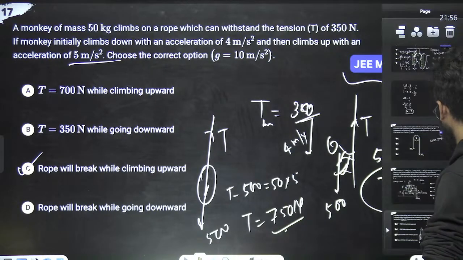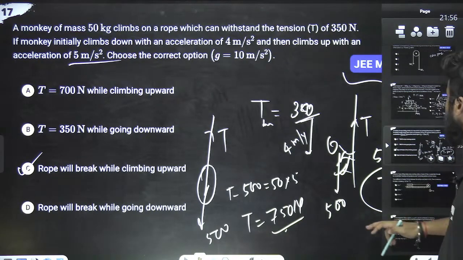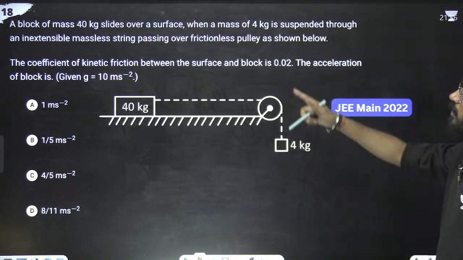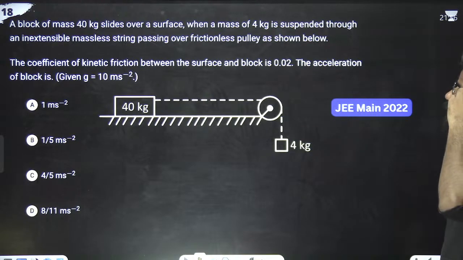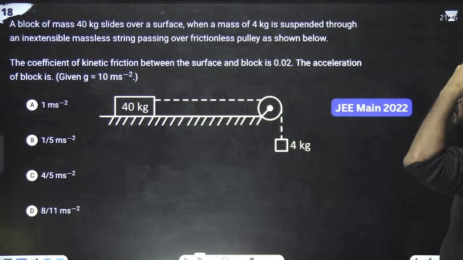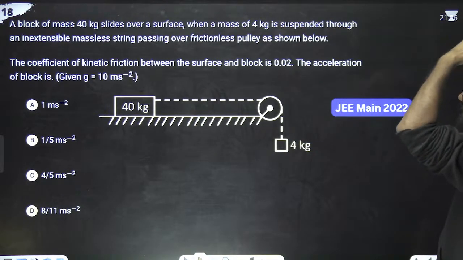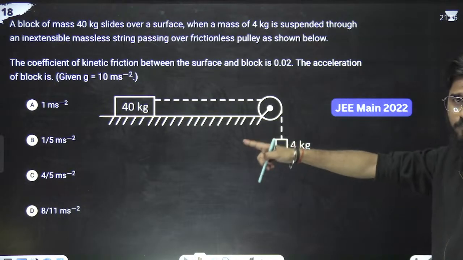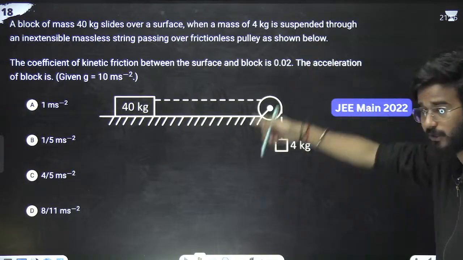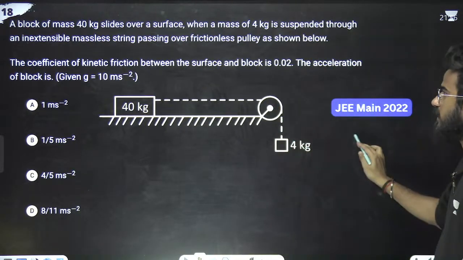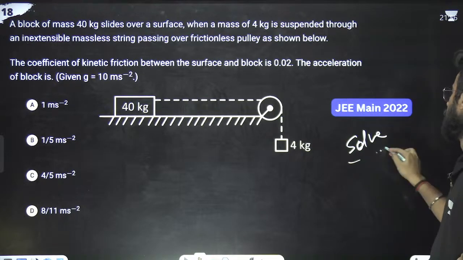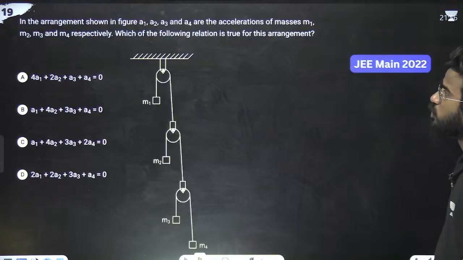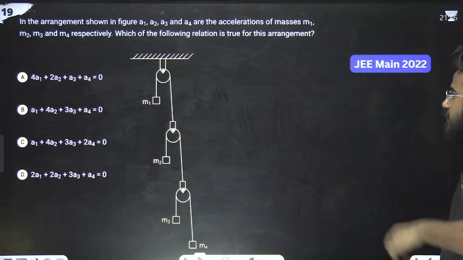Next question. Look at this. The block of 40 kg slides over the surface. It is suspended to an inextensible string. The coefficient of kinetic friction between the... we have done a similar kind of problem in the beginning of this particular topic. So solve it by yourself. I will not solve the similar kind of problems. Now it is something different.